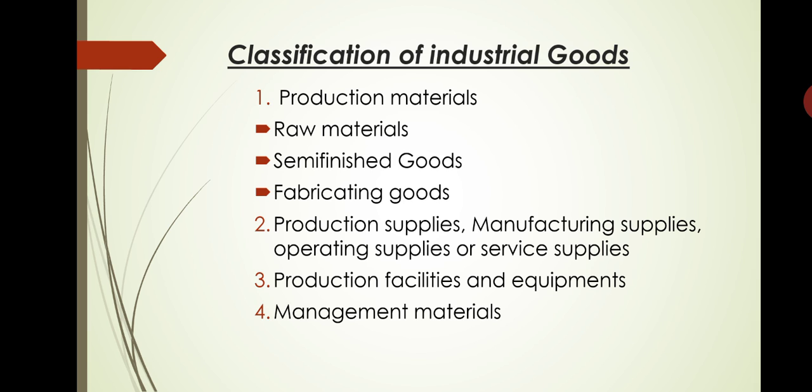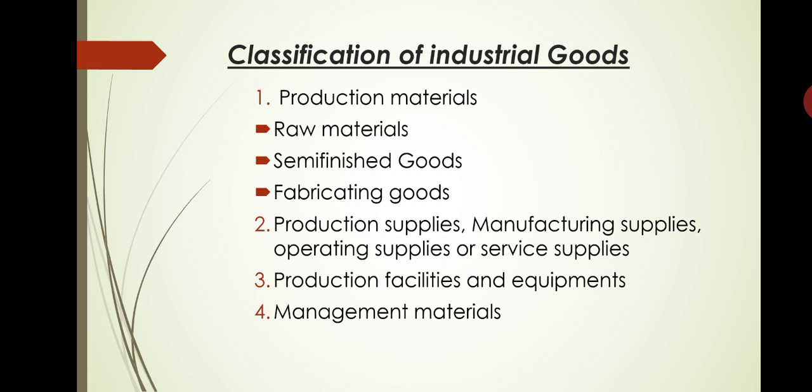What are production materials or materials entering into products? Production materials include the following types: raw materials, semi-finished goods, fabricating goods. What is raw material? Raw materials are supplied by natural resources. You know raw material, kacha vastugal anta helteve, right? So raw materials are supplied by natural resources such as agricultural products, minerals or forests. So we will get the raw materials from different sources, right? Like agricultural products, minerals or forest. So these are called raw material.